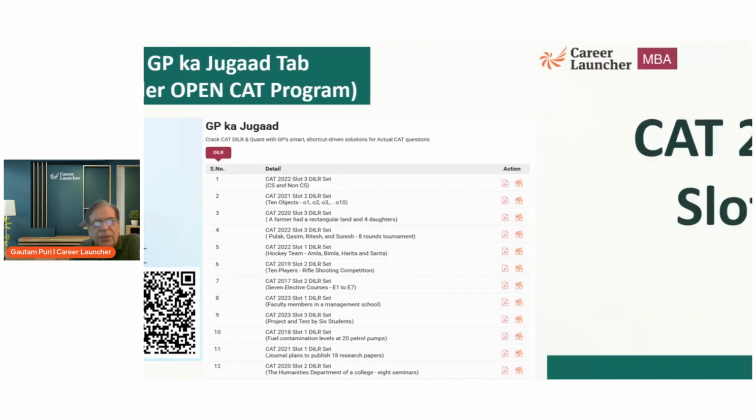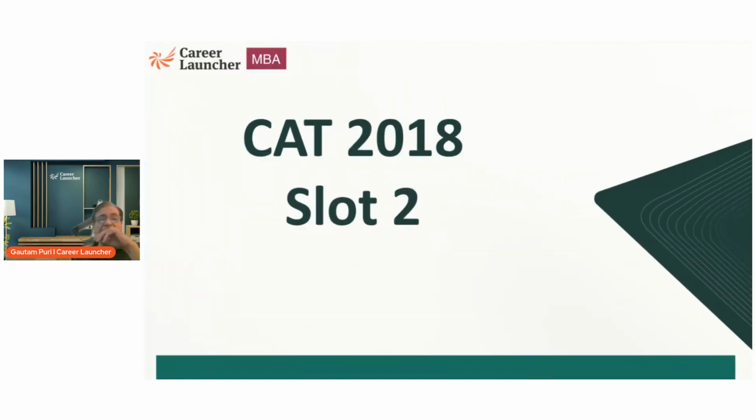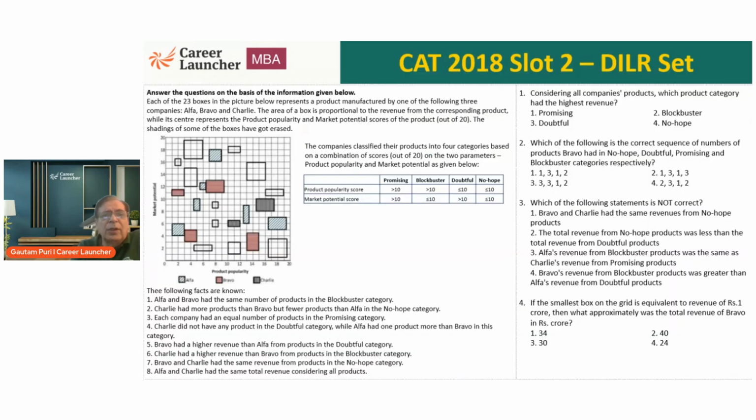Okay, let's look at this CLAT 2018 set, slot 2 set. Considered to be a very difficult, time-consuming set, but there's a very easy set. Yes, it takes a little bit extra time, but it has a couple of questions which can be done very, very fast. And that is what is important to understand, that I should be able to at least do the easy questions straight away and be willing to leave the difficult questions. So let's get down to the set, and this is the data set which we have. I'm sure none of you are enthused by the graph in front of us. So let's see what it says.